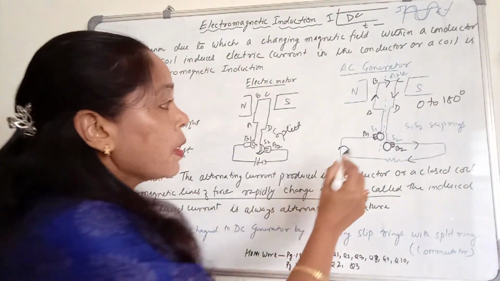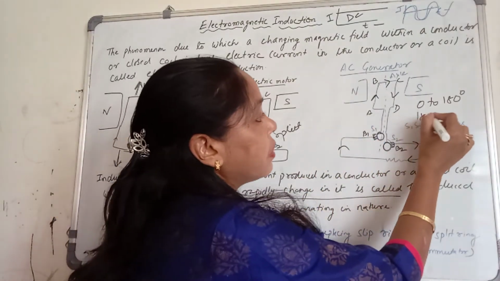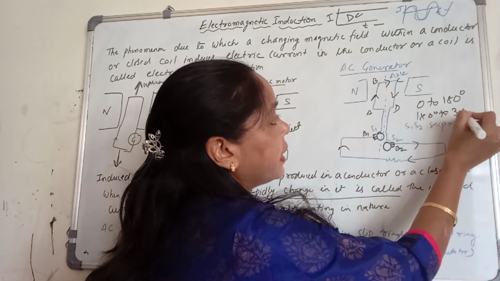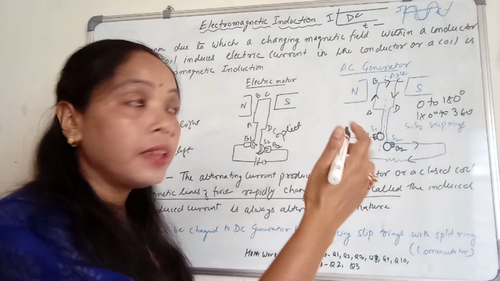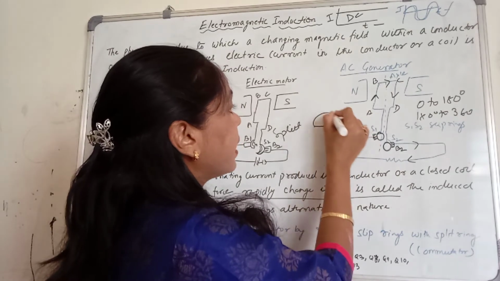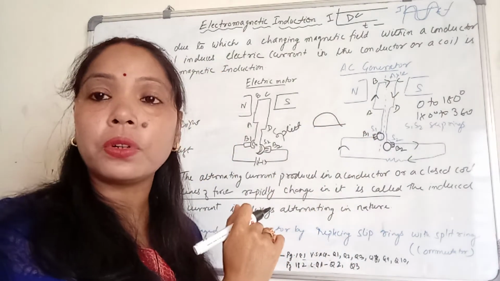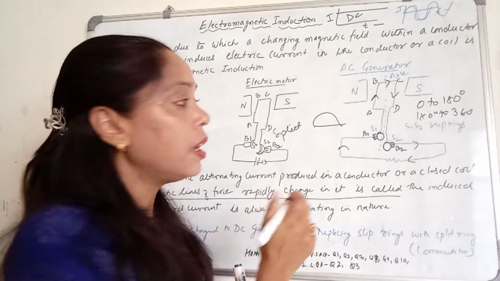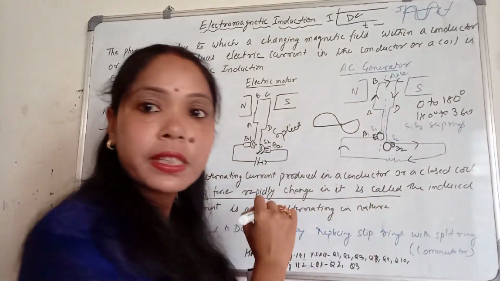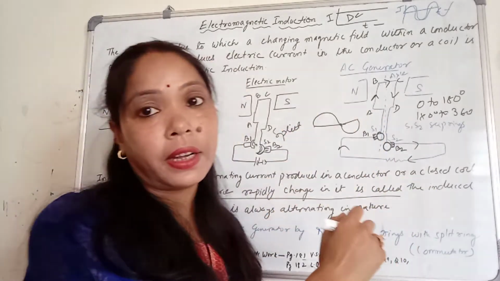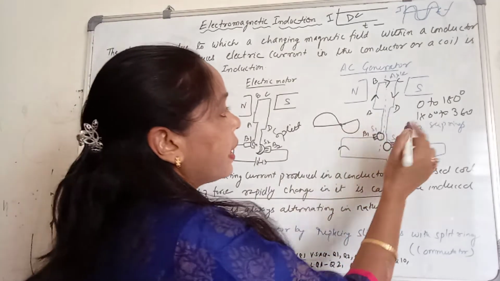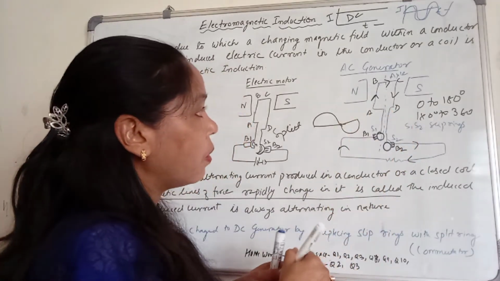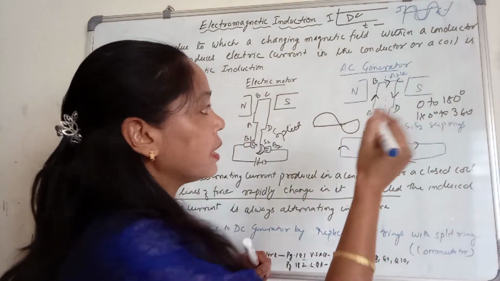Again here brush 1 and brush 2 are the stationary brushes which are only giving the conduction with S1 and S2. Now by rotating this one 180 degree to 360 degree, next rotation, for the first rotation we are getting this from 0 to 180 degree. For the next rotation, the direction of the current will be changed. I am using the blue marker.